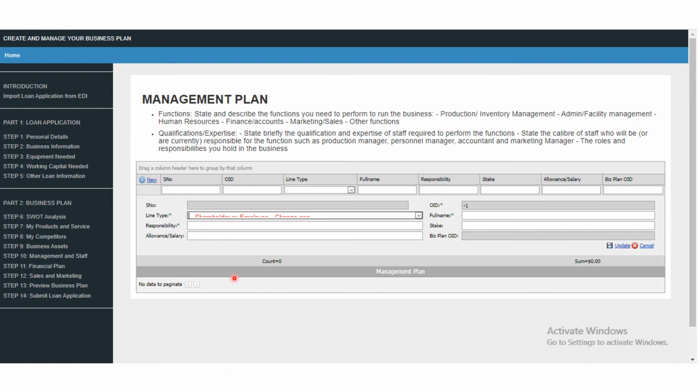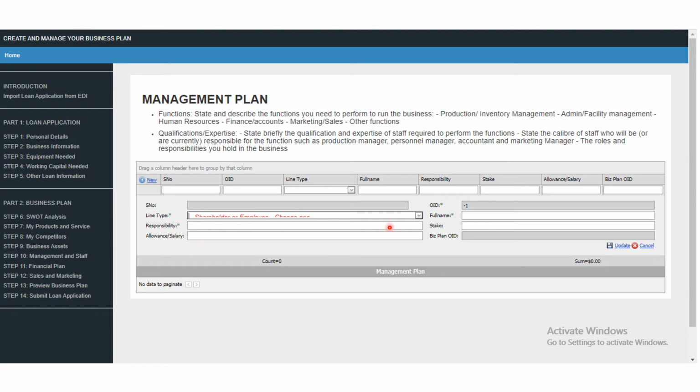If I fill for A, then B, let's say I fill for John, and John is a shareholder. Now I want to fill for Muyiwa. I will come here again and say new. I'm still on the management plan until you complete filling for all the persons in the organization.